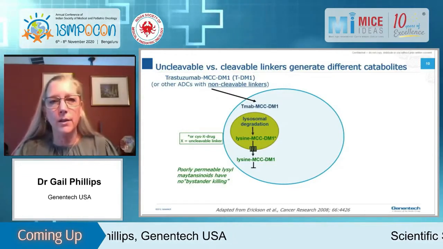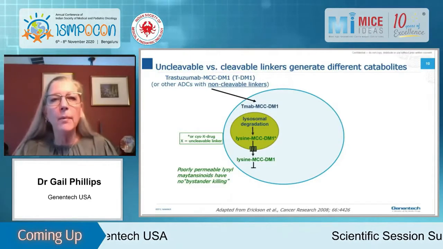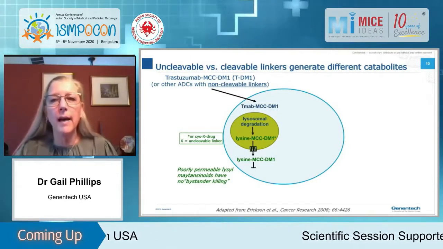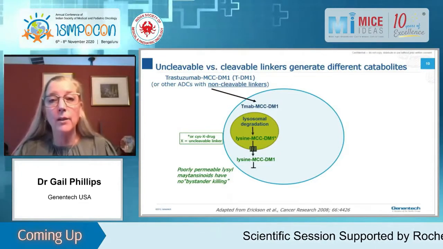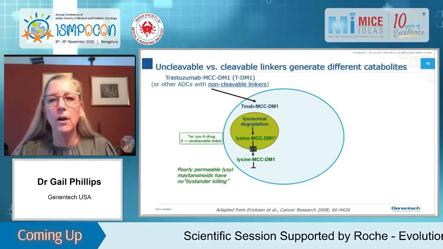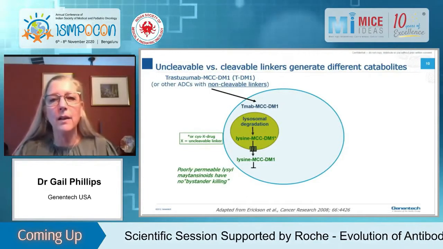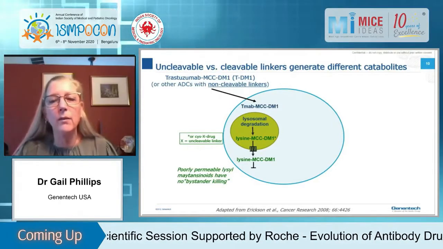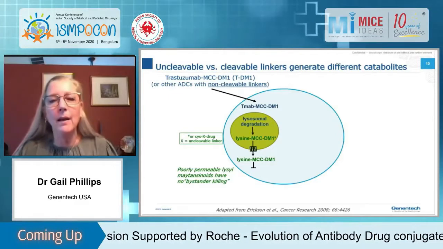They go to the lysosome where they undergo lysosomal degradation to actually release a catabolite that is not the free drug. The catabolite is actually the lysine from the antibody, so in this case from trastuzumab, if it's T-DM1, the lysine to which the linker drug is conjugated. So they have lysine, linker, drug. And in this case, lysine, MCC, DM1. If it was Blenrep, it would be cysteine, MC, MMAF.